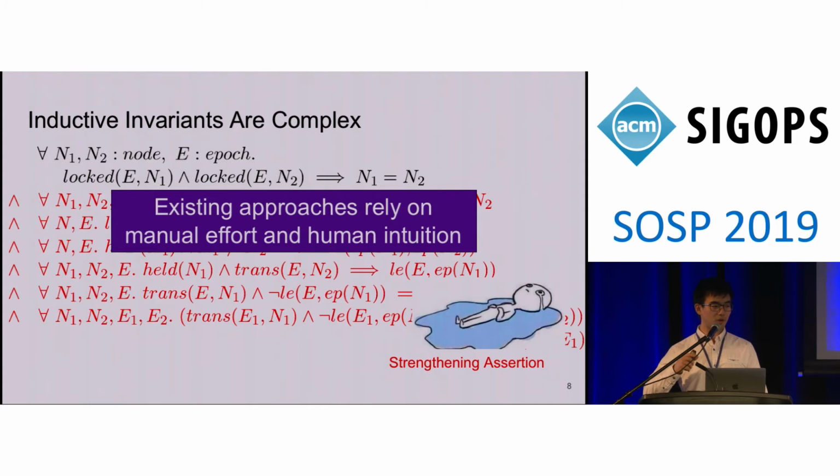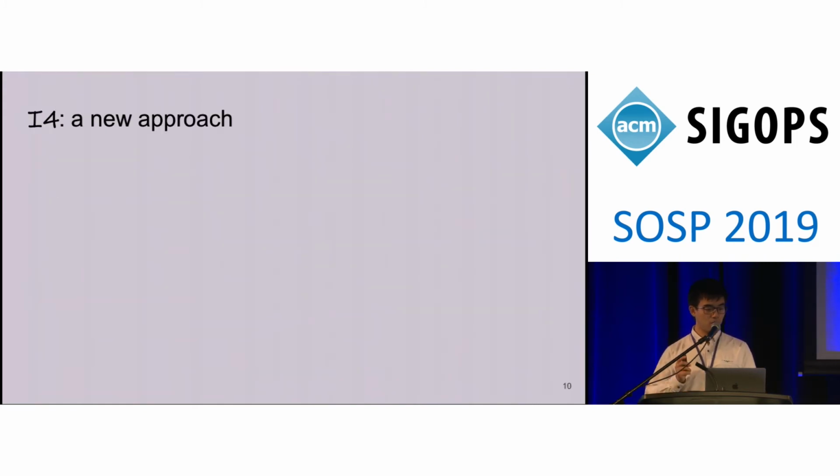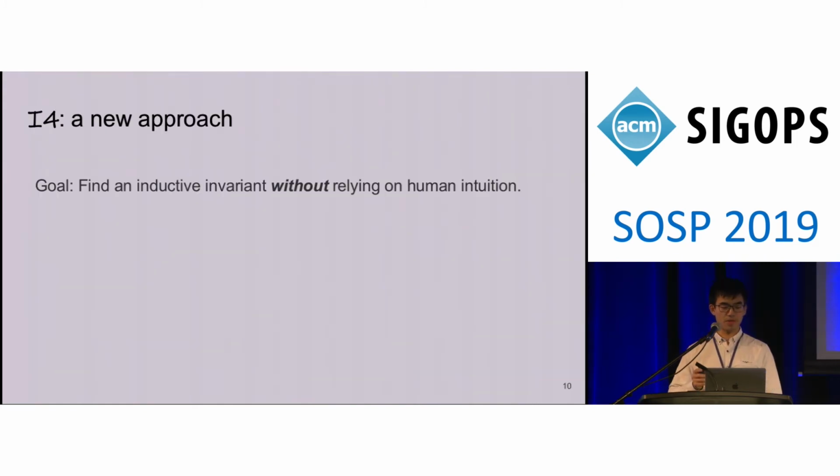And also, the reliance on human intuition has traditionally been considered a fundamental requirement to prove a protocol correct. However, our system shows that this may not be fundamental after all. In the rest of my talk, I will introduce a new approach to verify distributed protocols. At a high level, we want to find an inductive invariant without relying on human intuition.